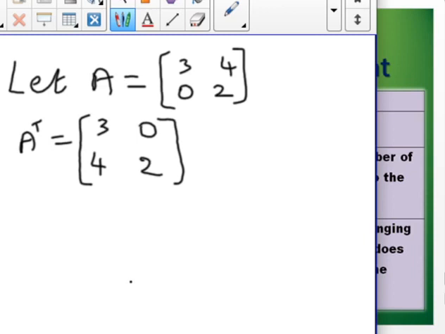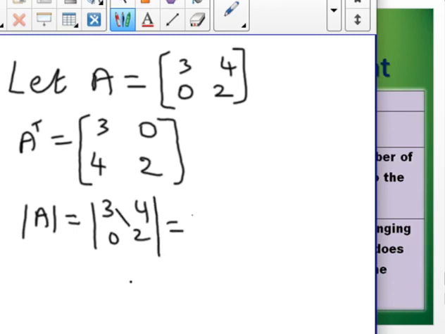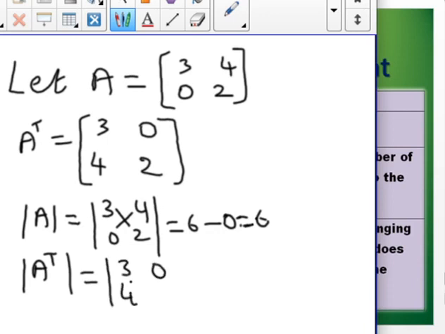But in case of determinant, find the determinant of A. What is the determinant of A? 3, 4, 0, 2. So it is 3 2s are 6 minus 4 into 0, which gives you 0. So it is equal to 6. Then what about the determinant of A transpose? It is 3, 0, 4, 2.